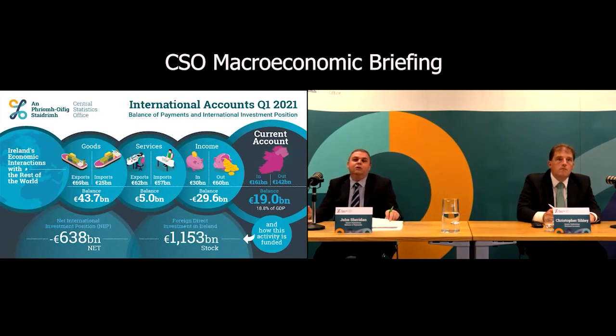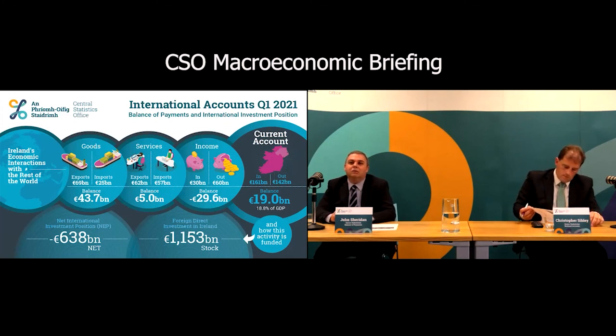We can see here our infographic, which gives a good summary of the results. It gives our goods and services and income balances, which again all combine to give us our current account balance of 19 billion or 18.8% of GDP. And we can also see that our net international position stands at minus 638 billion at the end of Q1 2021, while our stock of foreign direct investment in Ireland stands at 1,153 billion at the end of Q1 2021.